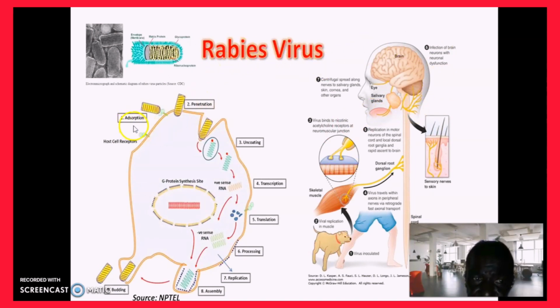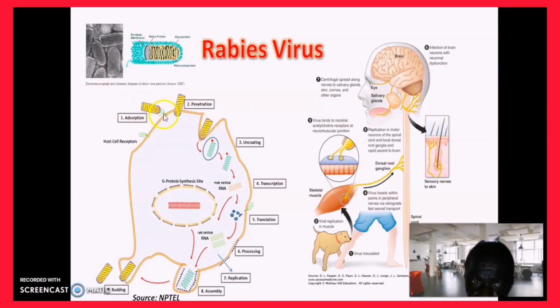When it enters into the body, it moves, like we said, from the peripheral nerves into the CNS, breaking through the blood-brain barrier and entering up to the brain. At that area it multiplies.